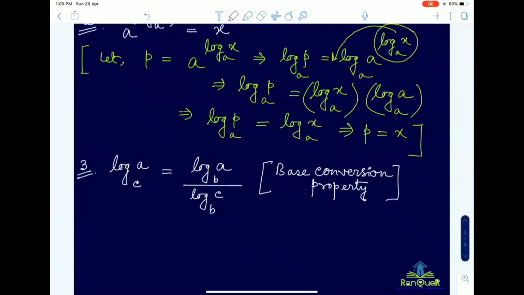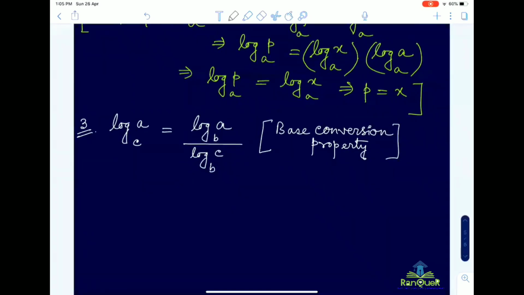You can also note down that log a to the base c is nothing but log a by log c. That is also correct, so you can note both of them.